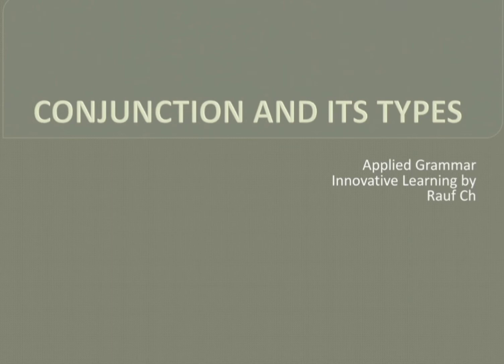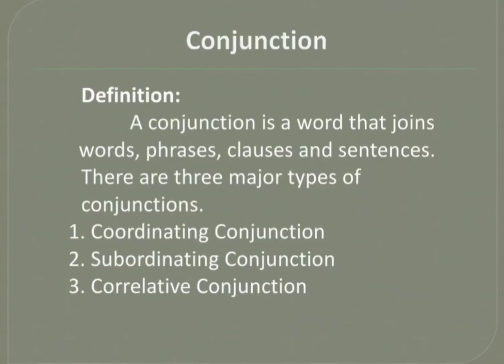The video is about conjunction and its types. So let's see the first slide regarding the conjunction. Firstly, we'll see the definition of conjunction. Then further, we will elaborate different kinds of conjunction. A conjunction is a word that joins words, phrases, clauses, and sentences. There are three major types of conjunctions: coordinating conjunction, subordinating conjunction, and correlative conjunction.